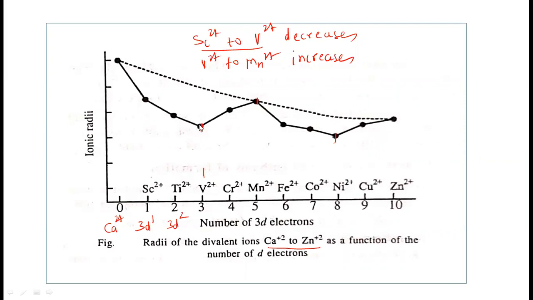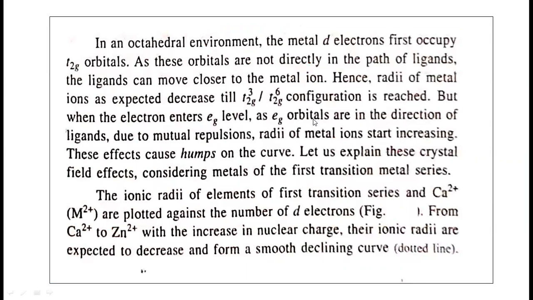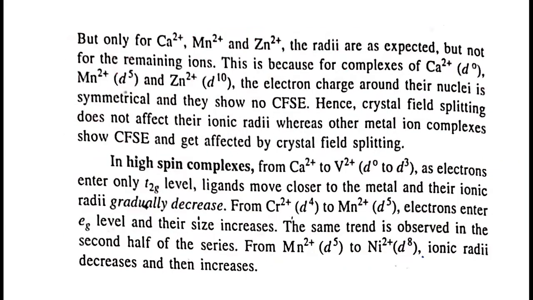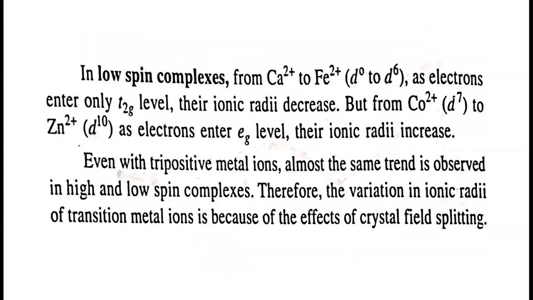Two humps. Humps means variation. So a doubly humped curve is observed here. This is because of the crystal field splitting in the octahedral complexes, particularly in the high spin complexes. High spin complexes means whenever there is a maximum number of unpaired electrons, those complexes are called high spin complexes. So this variation is observed. Okay, so try to understand this. This variation is observed in the case of the high spin complexes.